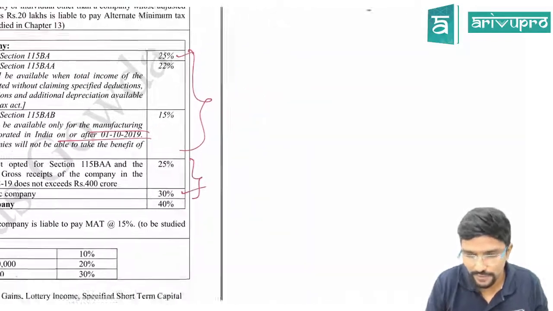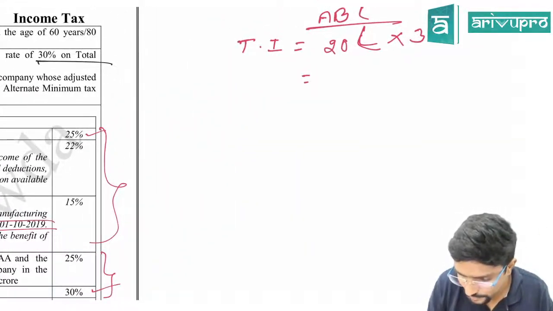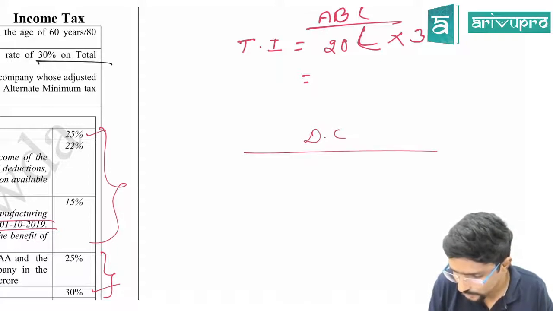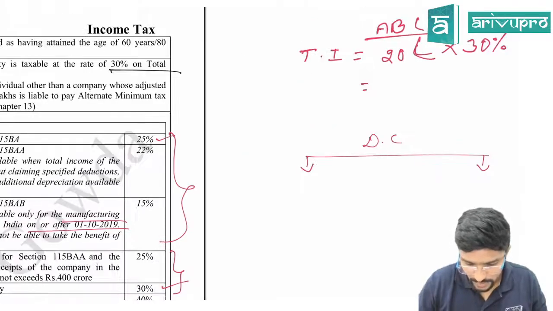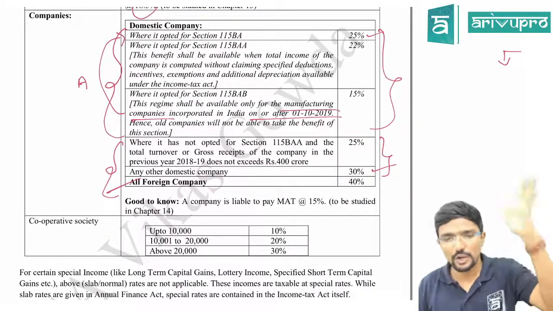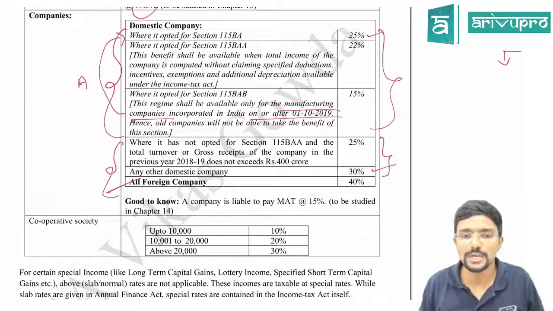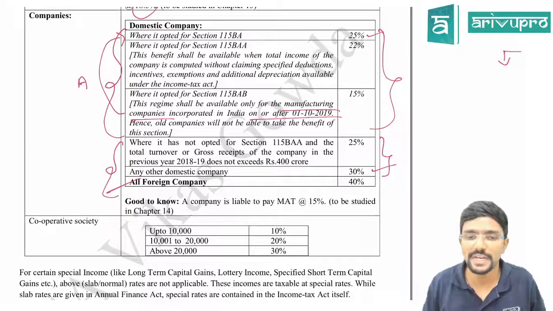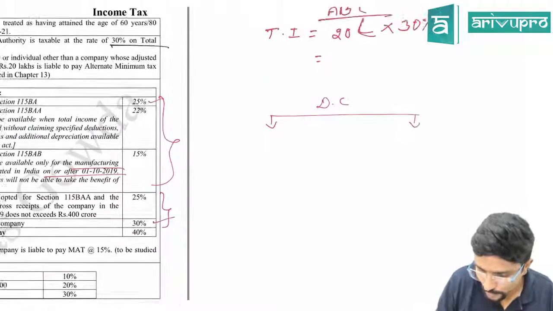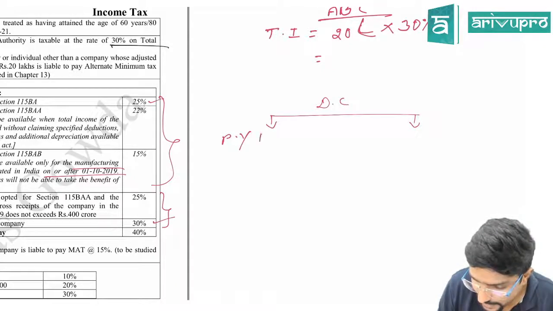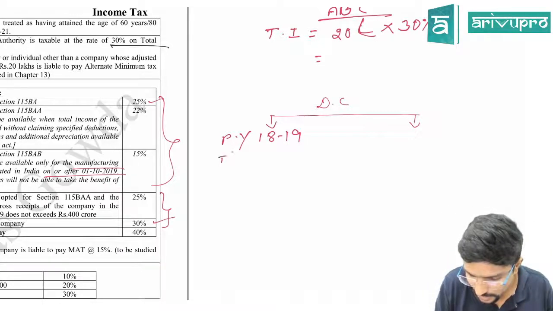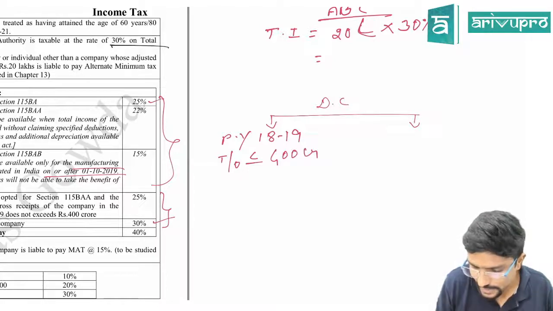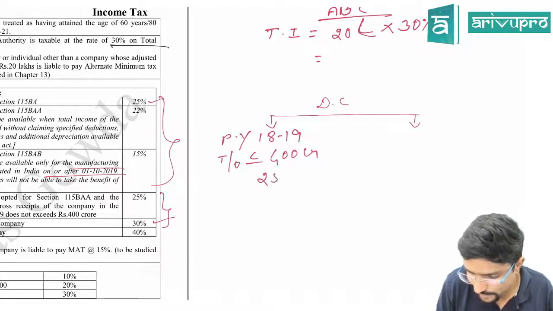Okay. So, if you are not opting for any special provision for domestic company, two options are there. What are those? Where you have not opted for any scheme above, if the total turnover or gross receipts of the company in the previous year 18-19 does not exceed 400 crore, that is, less than or equal to 400 crore, what is the tax rate applicable for you? 25%.